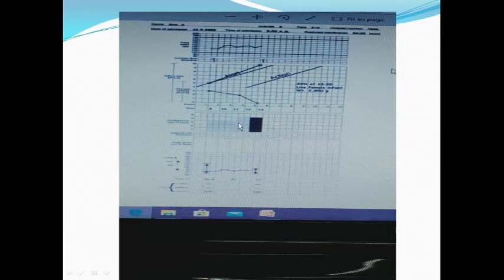How do you define uterine contractions? When in 10 minutes there are 3 contractions of at least 40 to 50 seconds, then it is a good uterine contraction. So you have seen here, when the patient is fully dilated, the head is at the perineum at 0 station and 10 centimeter fully dilated, the contractions are very good and being delivered, at 1:20. So now in this way you have to monitor in the partograph.